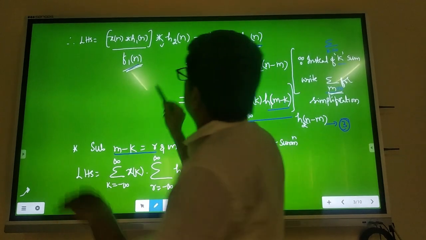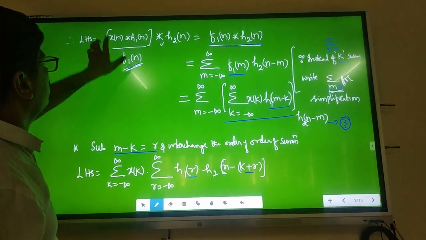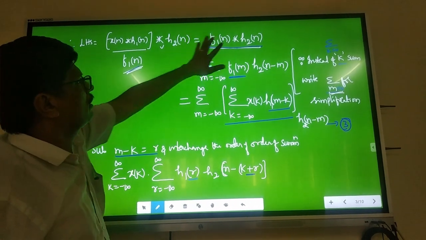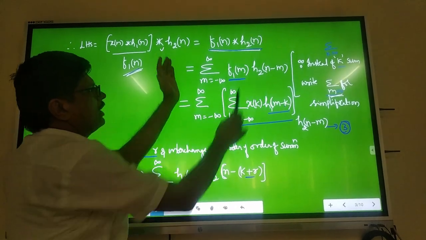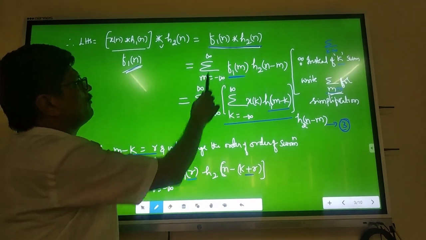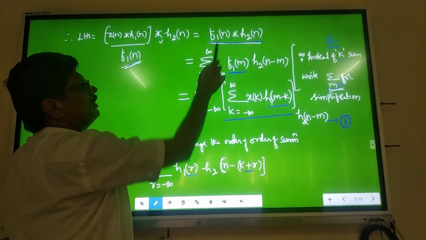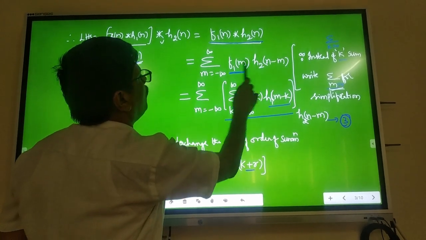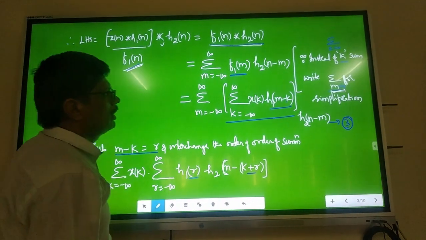Then take the LHS of your equation. LHS is nothing but F1n convolved with F2n, that is h2n, convolutions. Then write the standard equation for these two. Then instead of k, you should write m, that's all. The sum over m equal to minus infinity to plus infinity of F1m into h2 of n minus m.